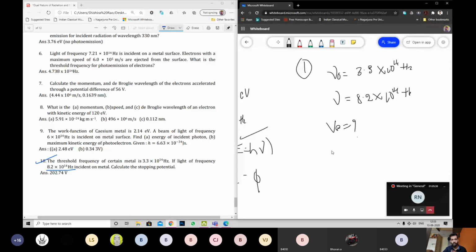Same thing you will take. Instead of K max, you take e into Vs equals h nu minus h nu naught. Nu is a known value, nu naught is a known value, h is a known value, e is a known value. Calculate Vs. Simple.